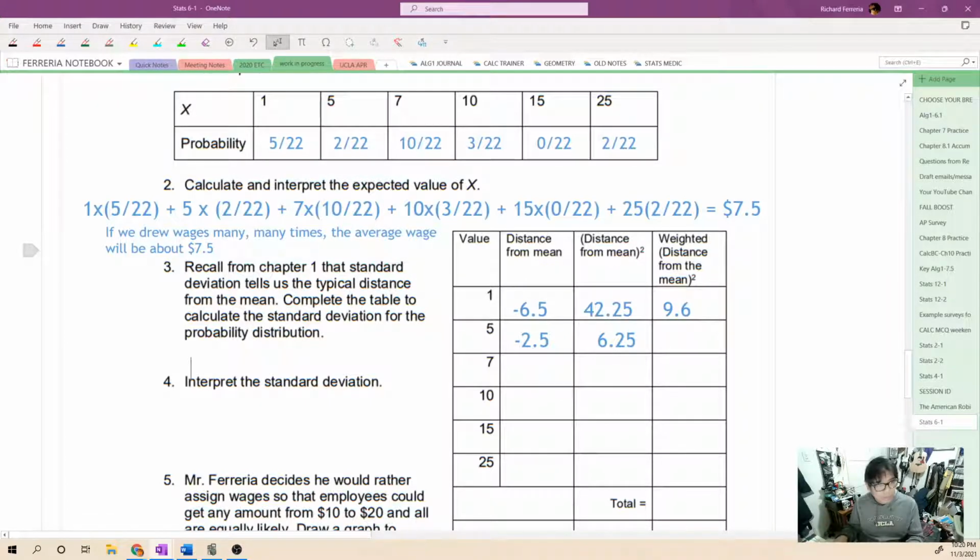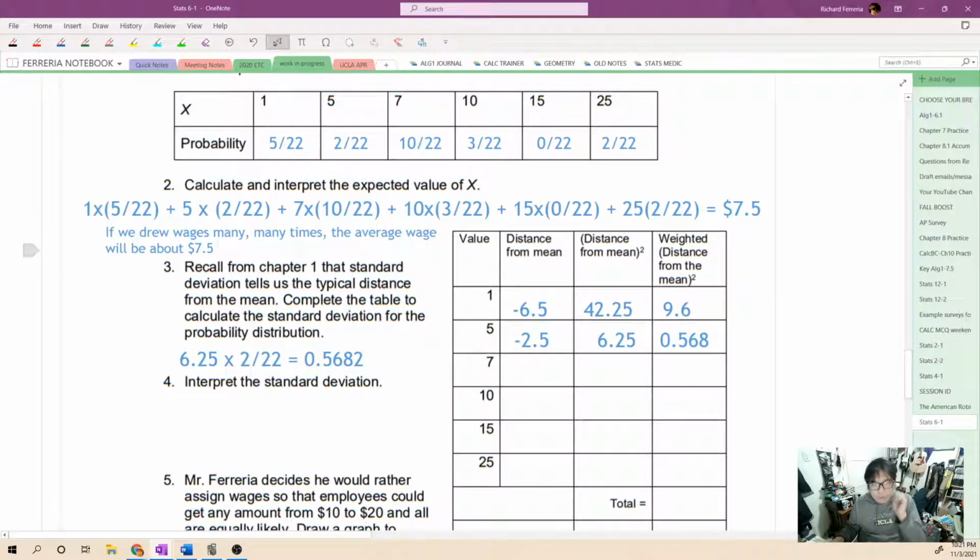So we're going to do 6.25. We're going to multiply that by 2 out of 22. That gives us 0.568. Notice that the outcome of $5 an hour has a lot less probability than the outcome of $1 an hour. So this number here ends up being a lot less than this number right here.